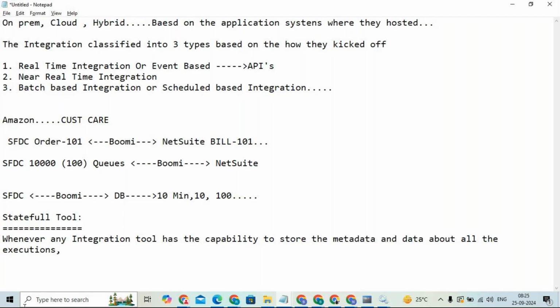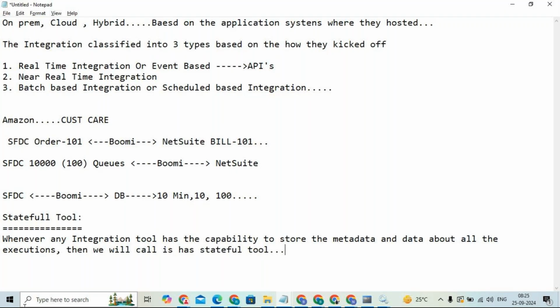Then we will call it a stateful tool. Okay, stateful tool.